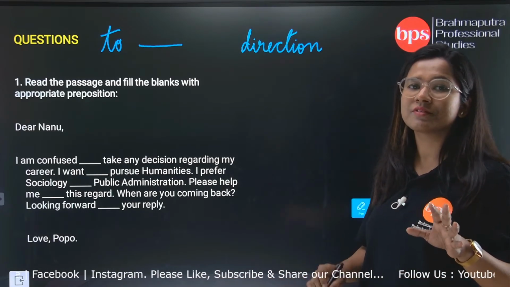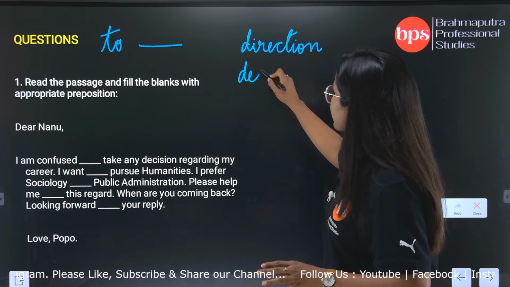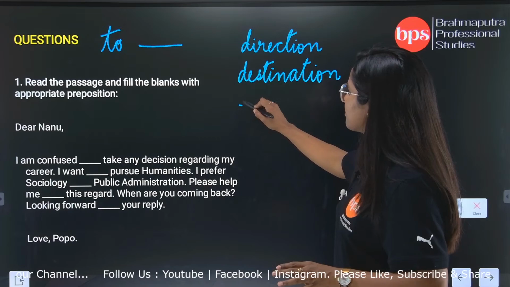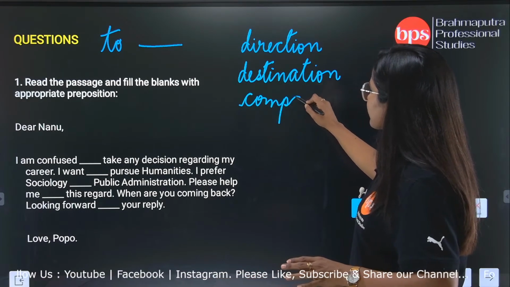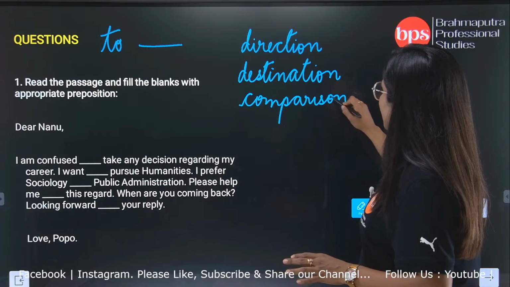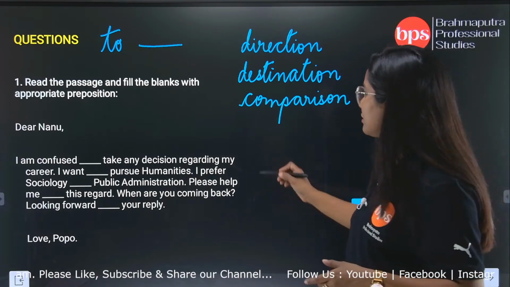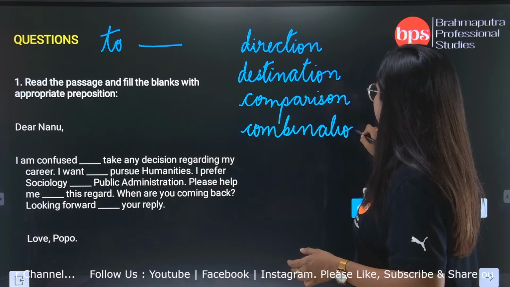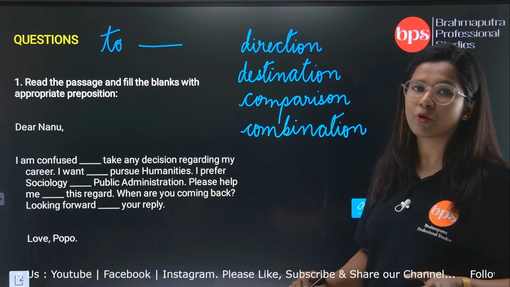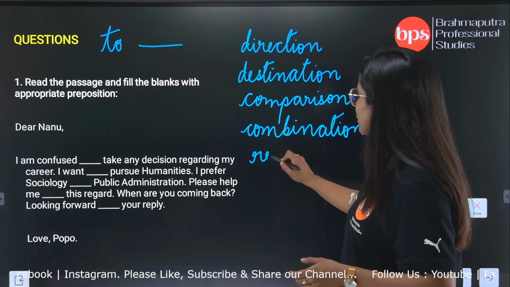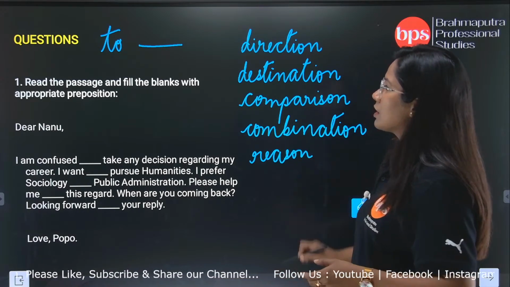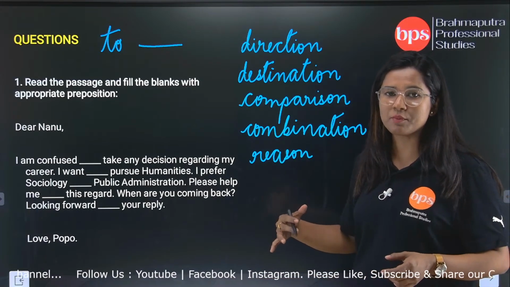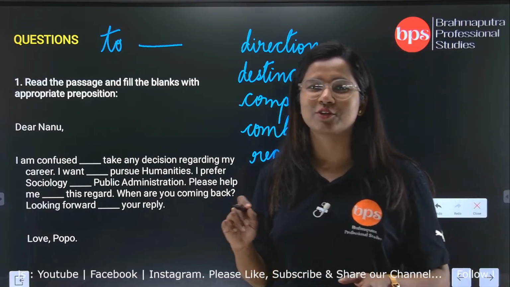Or any kind of destination, or in case of any comparison, or any kind of combination. There are a lot more, but these are the simplest and the prominent ones where you can apply the preposition to. Now see, these are the points. I will insist again that you jot it down in your rough copies.